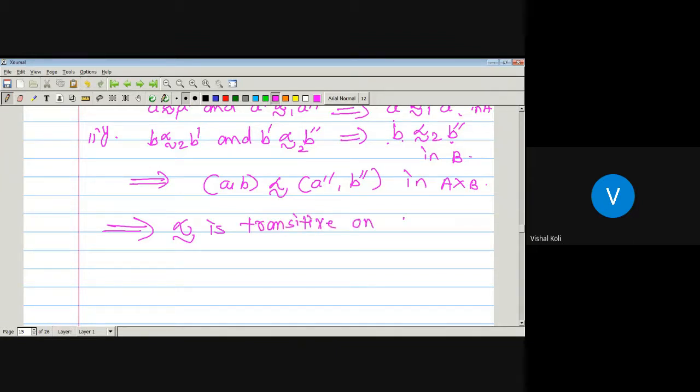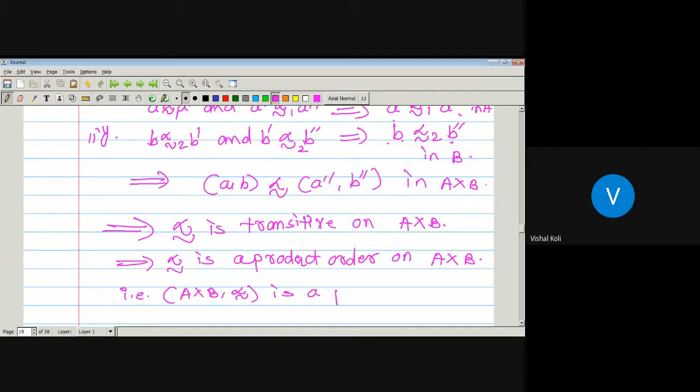Okay, so as the given relation is reflexive, antisymmetric and transitive on A cross B, this relation is a product order on A cross B. That is, A cross B with this relation is a partially ordered set, that is, poset.